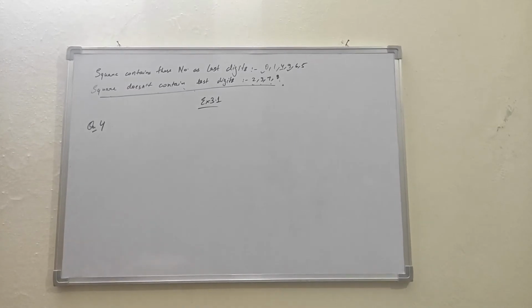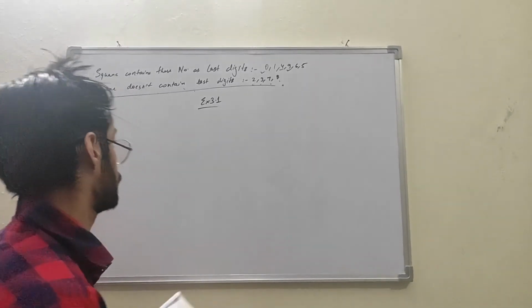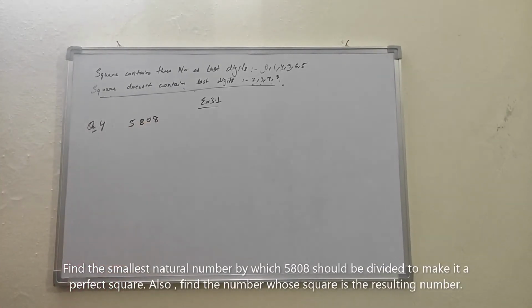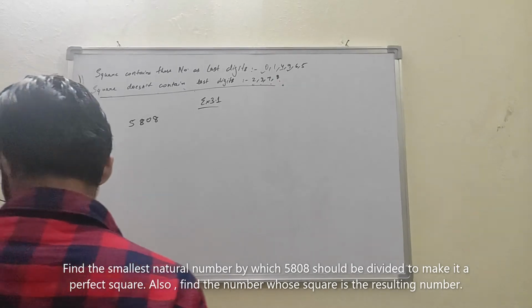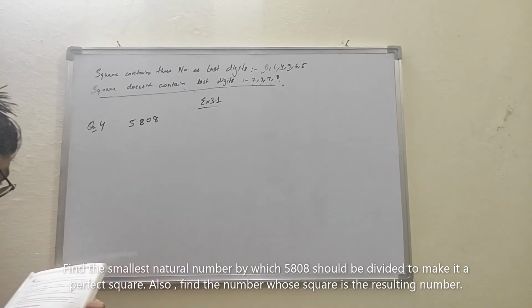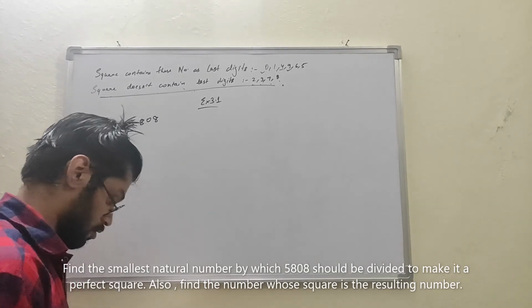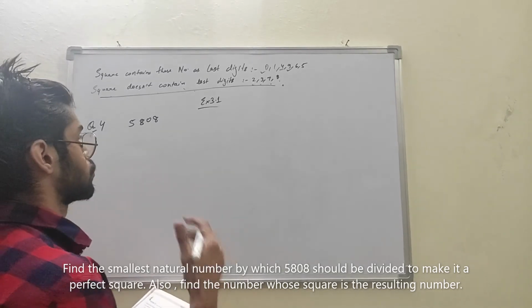Question number 4 is: find the smallest natural number by which 5808 should be divided to make it a perfect square. Also find the number whose square is the resulting number. So here we have to do two things.